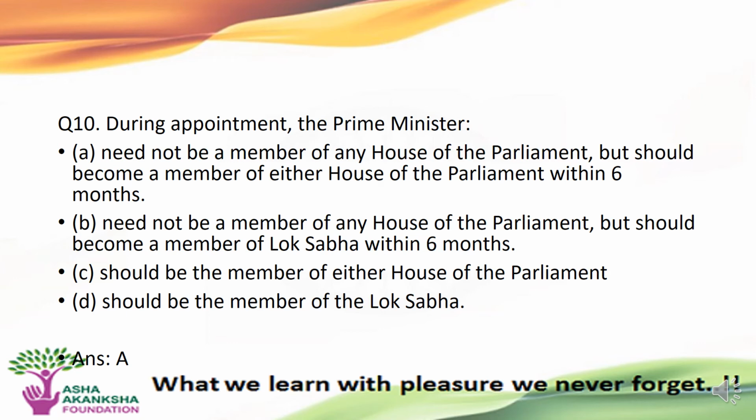C, should be a member of either House of the Parliament, or D, should be a member of Lok Sabha. The correct answer to this question is option A, that is during appointment a Prime Minister need not be a member of any House of the Parliament but should become a member of either House of Parliament within 6 months from his election to that post.